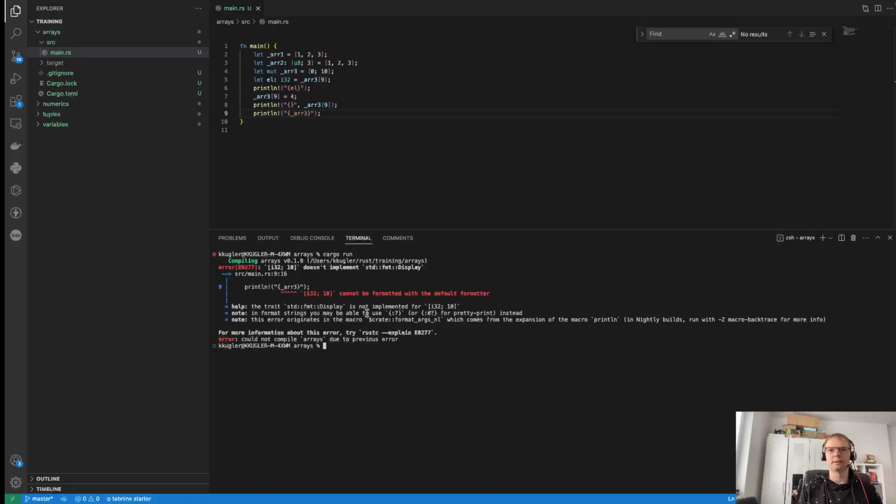If you'd like to display it, you should tell Rust explicitly what you want. If you would like to have everything on one line, this is the option for you. If you would like to have it pretty printed, across multiple lines, you can use this syntax. Let me show you how it works.